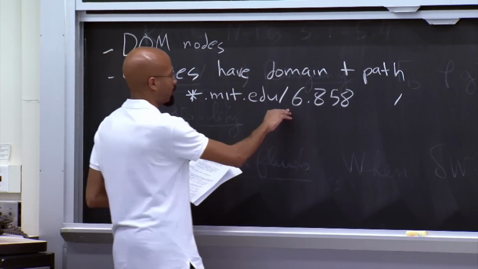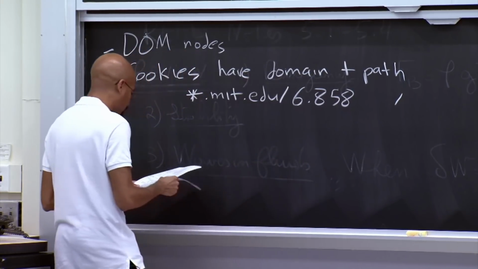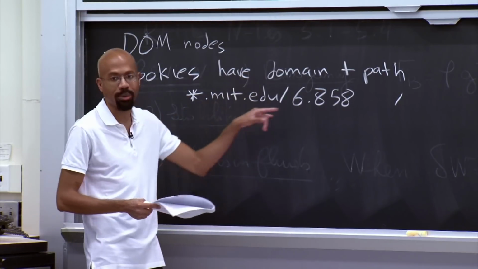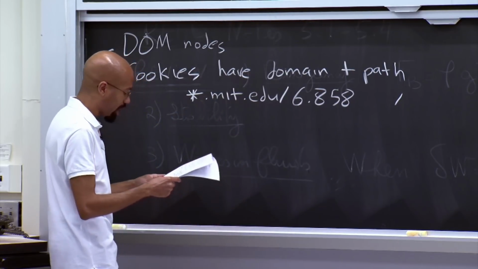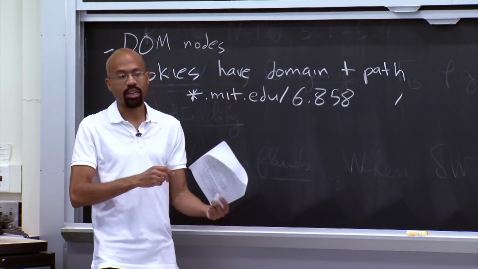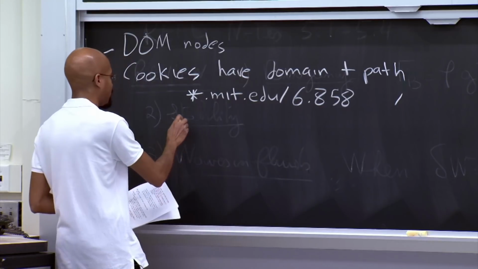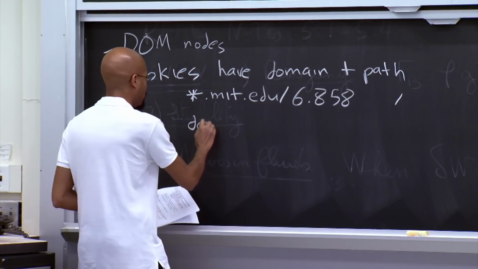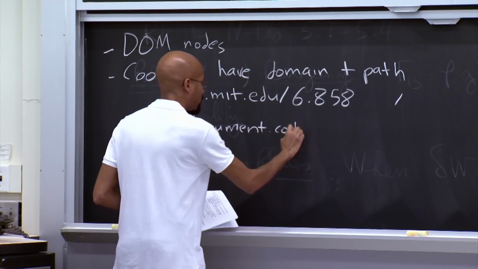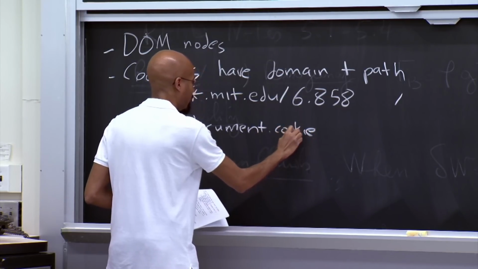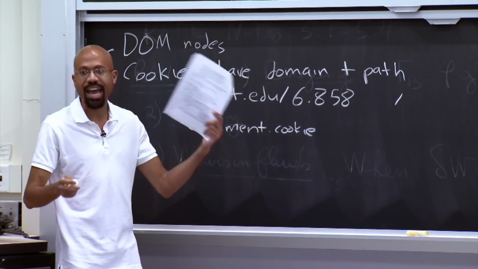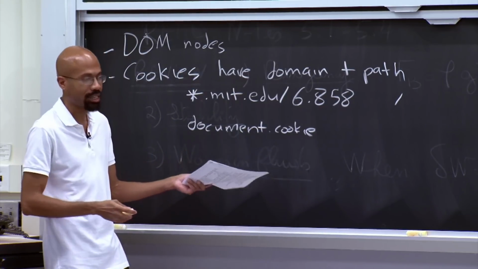But in this case, we actually have one of these non-empty paths. And so whoever sets this cookie basically gets to choose what the domain and the path look like. It can be set by the server or on the client side. On the client side, you can write to this JavaScript object called document.cookie. There's this Byzantine format that you can use to indicate all these paths and things like that, but suffice it to say, it can be done.